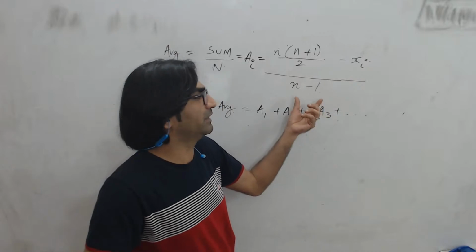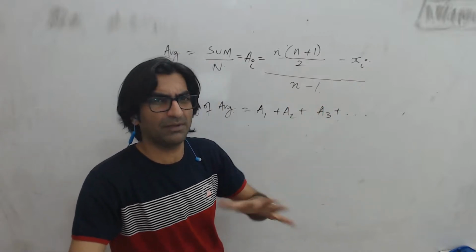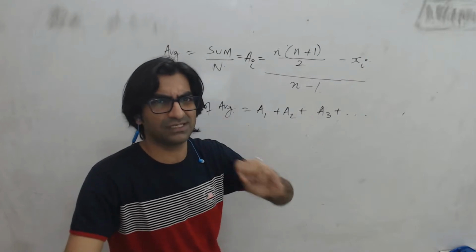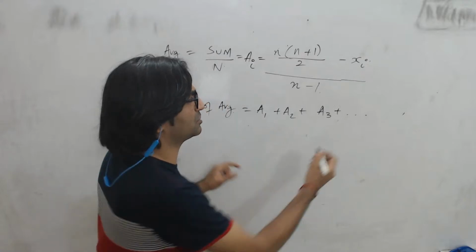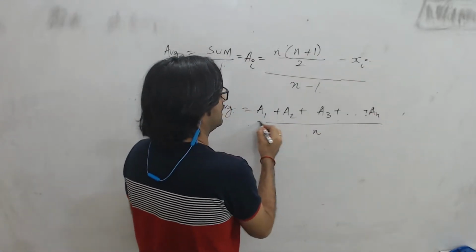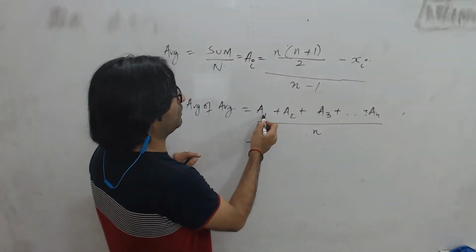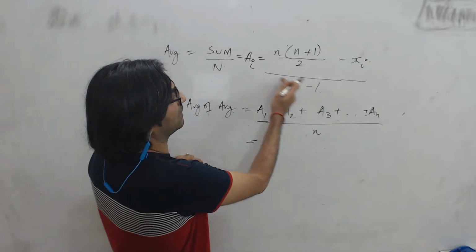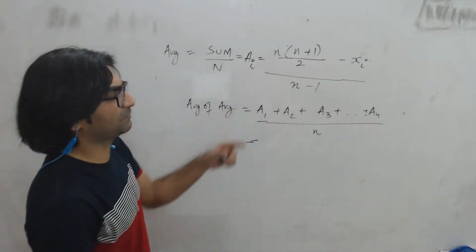Some of you must be thinking weighted average, but since the number of numbers that every student is counting will be equal, everybody is going to include the same number of numbers, which means you can directly add all the averages till An and divide this by n. That will be the average of averages. Now, what will A1 be? For every A1, you can substitute this, right?